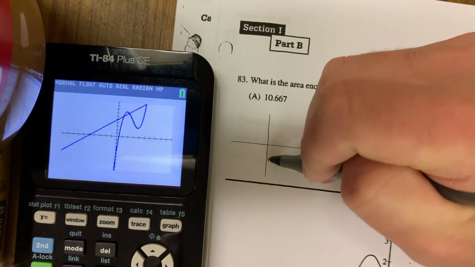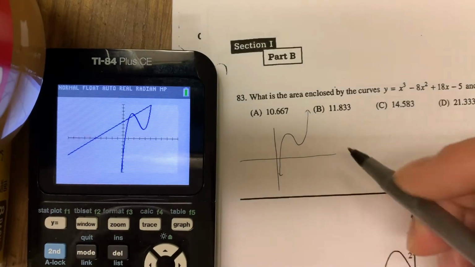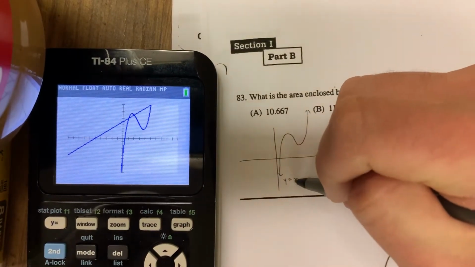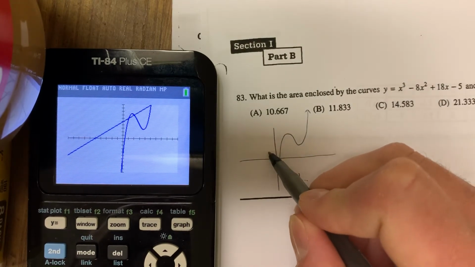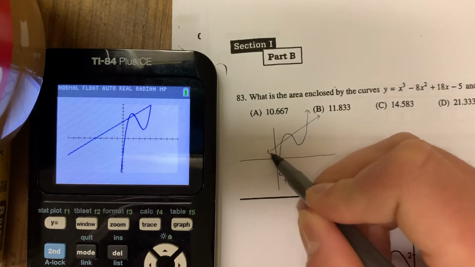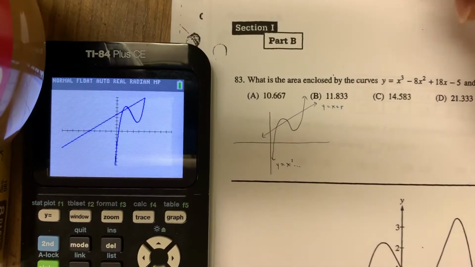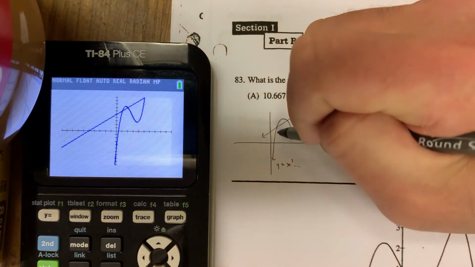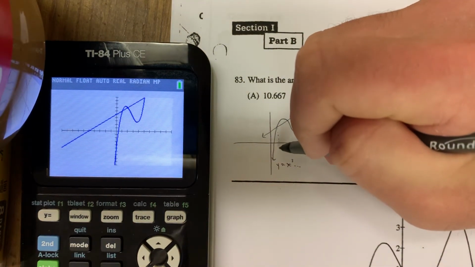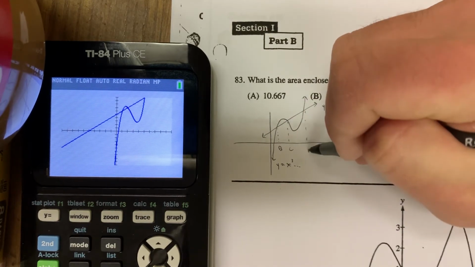Okay, and it looks a little something like this, and then we have y equals x cubed and so on. And this guy right here, just want to make sure I do this correctly. Here's y equals x plus 5. You can see how annoying it is, right? Two regions, so you have to do two upper minus lowers. You're going to have to calculate here, maybe make this B, make this intersection C, make this D over here.